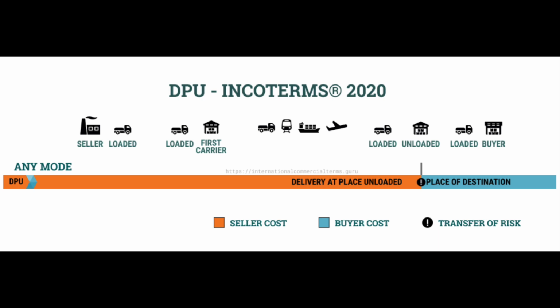Now we have a key point for DPU. DPU is the only Incoterm where the seller must unload the goods at the destination. If the seller doesn't want to handle the unloading, DAP would be more appropriate. The difference between DAP and DPU is the unloading, just the unloading.